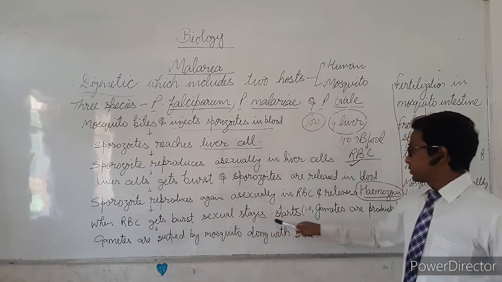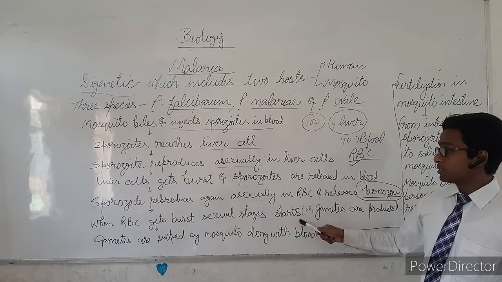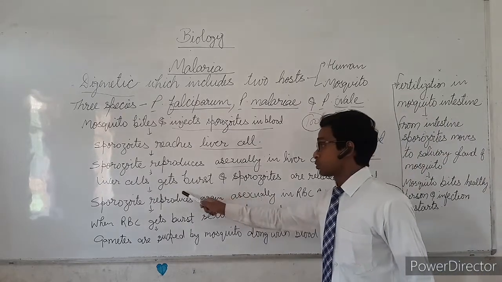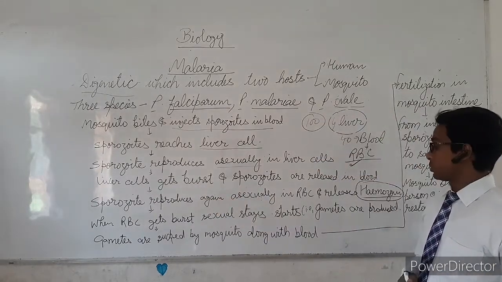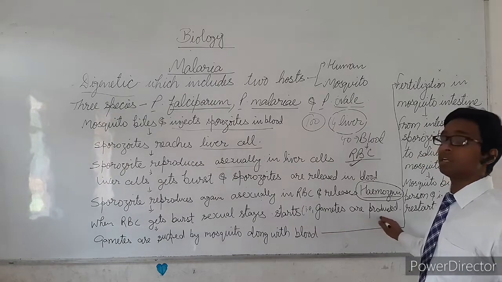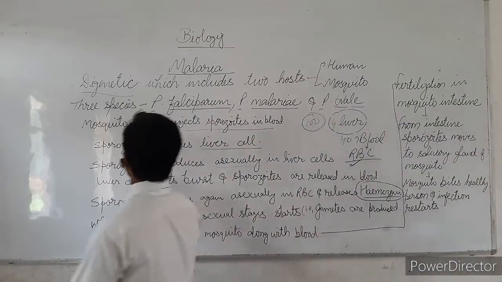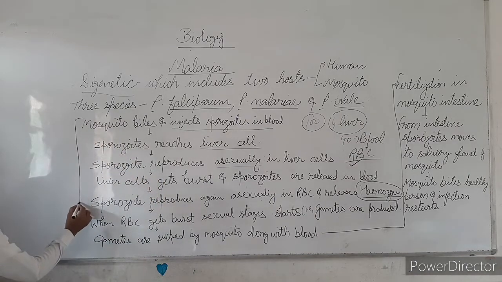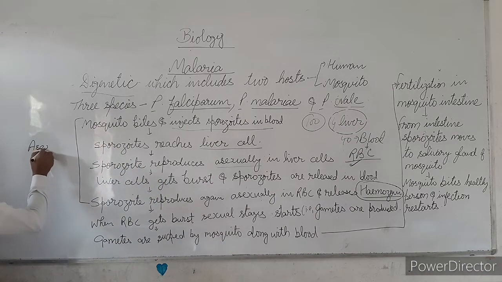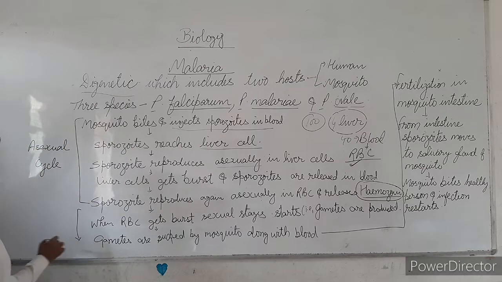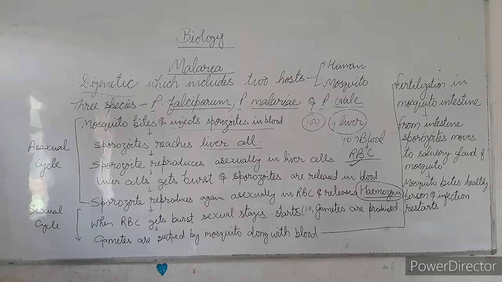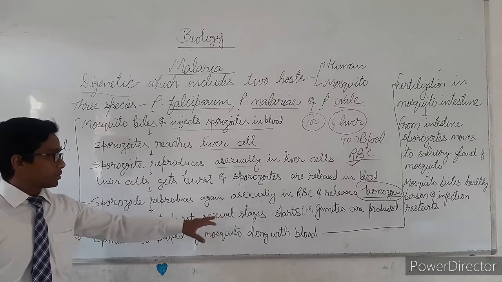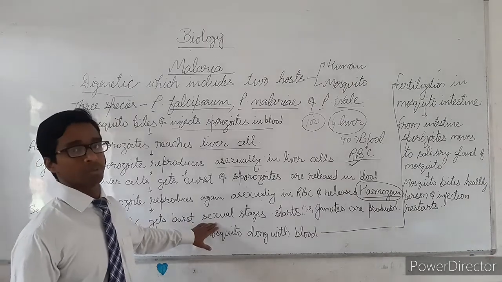Now sexual stages start. That means that now these sporozoites undergo a sexual reproduction cycle. That is, gametes are produced. So from here to here, it is the asexual cycle, and from here onwards, the sexual cycle starts. Now these gametes remain in the blood of that particular person.